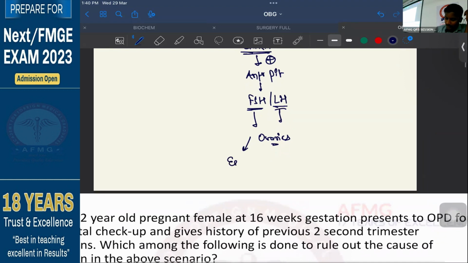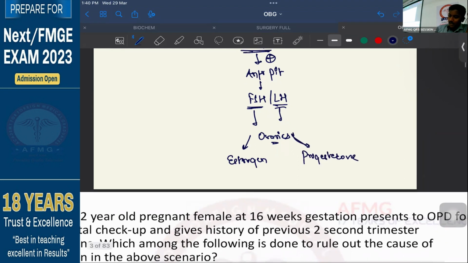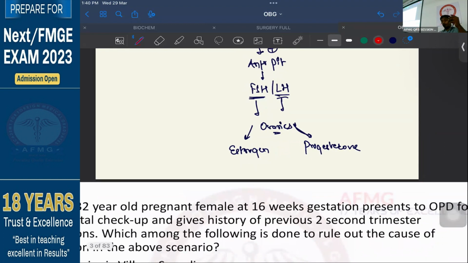FSH leads to the production of what further? Estrogen. Whereas LH leads to progesterone. No issues with anybody. Estrogen is secreted by which cells of the follicle? Granulosa cells. There are two cells in a follicle, the granulosa cells and the theca cells. The granulosa cells are responsible for estrogen production. These are very basic physiology questions. No mistake should be made in that, if a single one-liner like this comes in your exam.